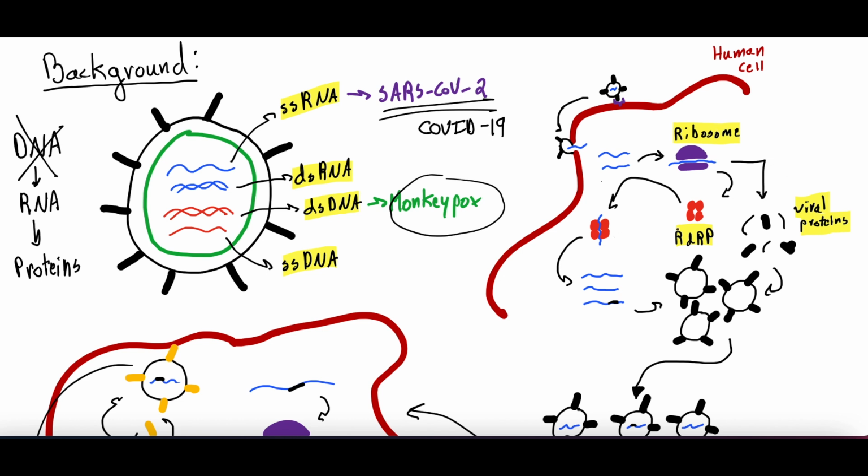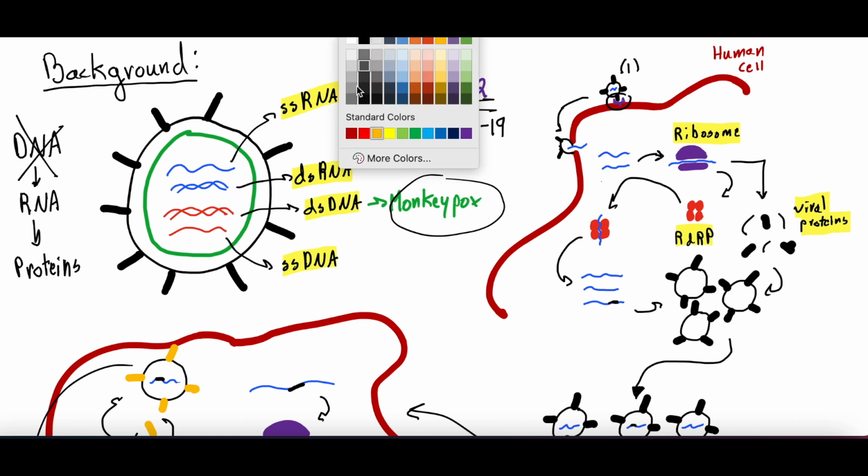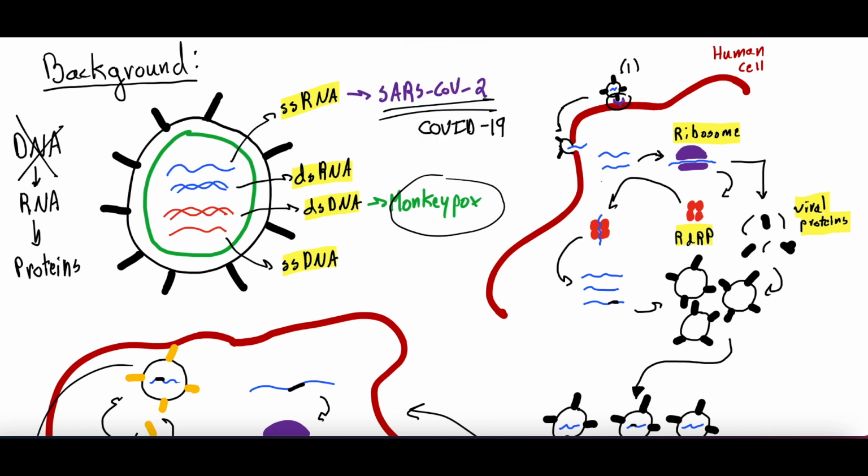So here's a diagram that we're going to go through. All right, the red is a human cell. And this is kind of step one. This is the virus, right? Circle, the blue in the middle is a single strand of RNA. Well, that virus attaches to the human cell, and then it is often sometimes endocytosed. Endocytosis, which we could have drawn that step, is where part of the human cell membrane kind of buds off, and the virus sits in the inside of that before breaking out.